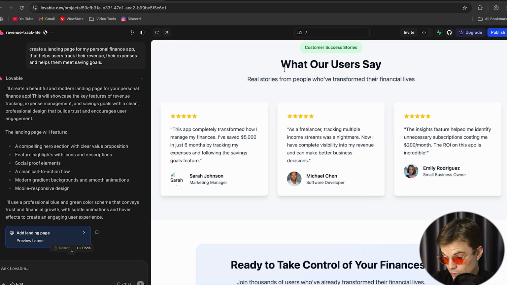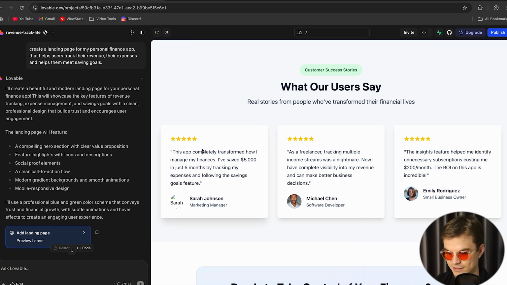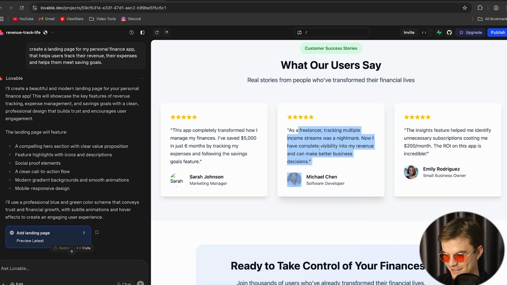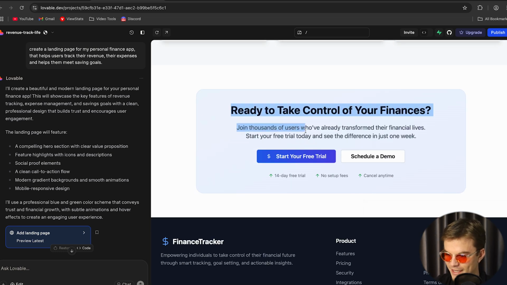And also it's got reviews too. Obviously don't put in fake reviews. I don't really recommend it. Build up your app first and get some users, and then get real reviews that you can put in. But anyway, it's just put in some random reviews that it's made up itself. 5-star. As a freelancer, tracking multiple income streams was a nightmare. Now I have complete visibility in my revenue and can make better decisions. And then straight away, again, the call to action, boom, start your free trial.